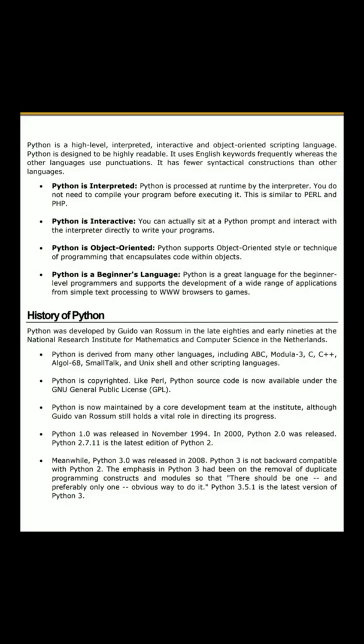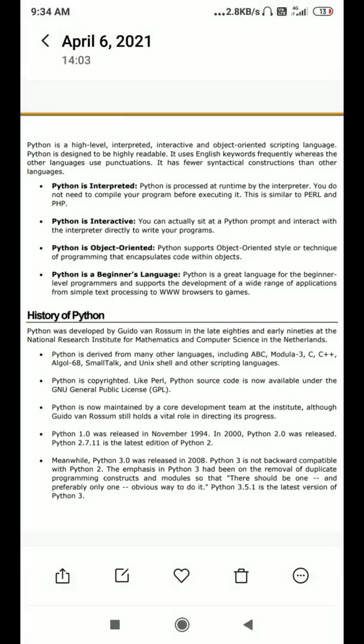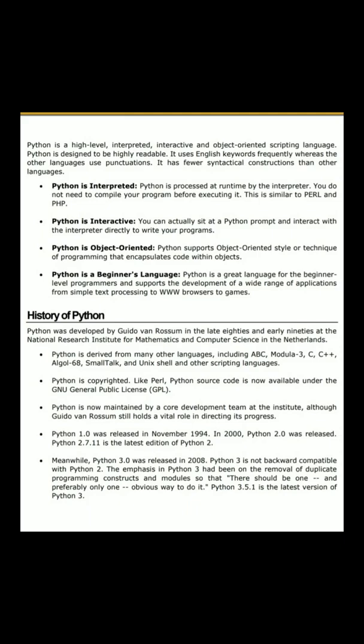Python has many different versions released. The first version, Python 1, was released in November 1994, and in 2000 Python 2 was developed. The latest version of Python 2 is 2.1.1, and after that Python 3 was developed. The new features that are not used in Python 2 are used in Python 3. The first version of Python 3 was used in 2008, and the latest version of Python is 3.5.1.